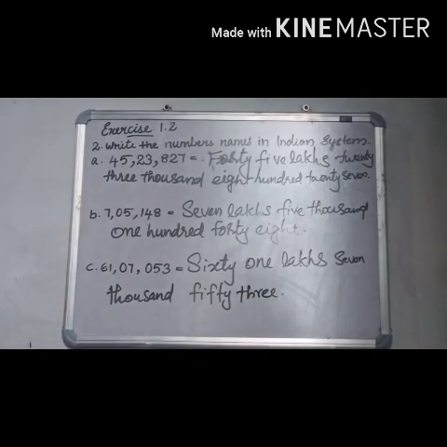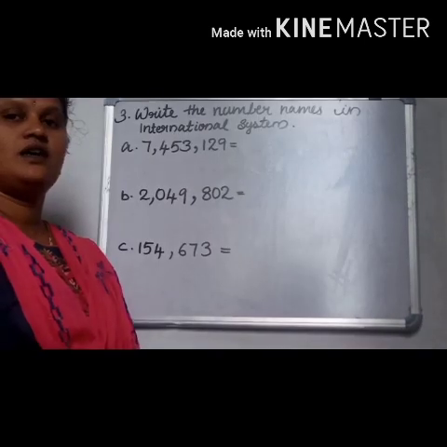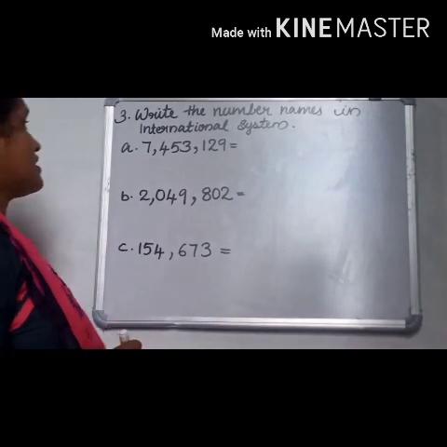Understood? D and E are there in textbook that you have to practice yourself. Now let us move to third question.